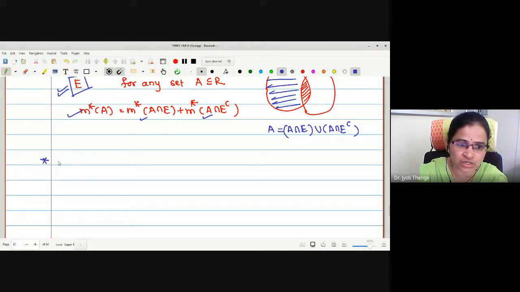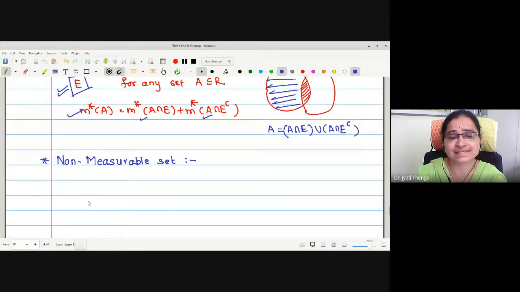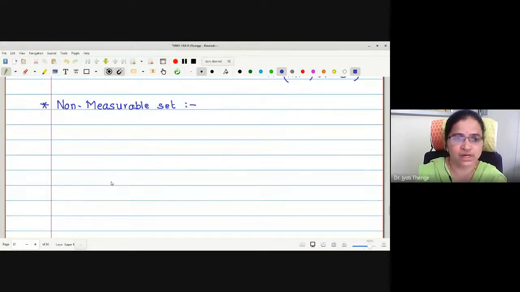Now, in order to understand the non-measurable set, we should understand some basic preliminaries, and then we will go for giving an example of a non-measurable set. Now, in these basic preliminaries, we are going to study one definition, and this definition is called